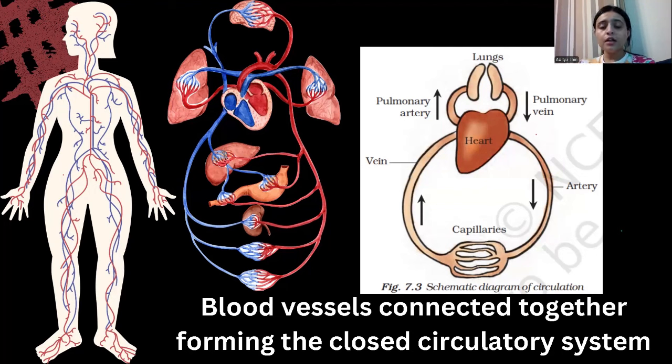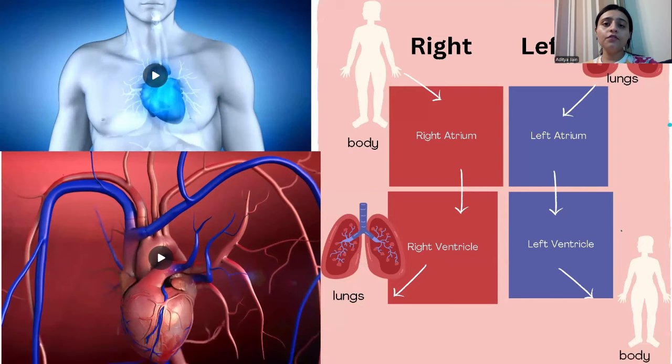So my dear students, the closed circulation system is nothing but the involvement of these blood vessels, the heart, the capillaries, the tubes, which we are learning, which help in the transporting of blood. This slide is going to be very, very important for you all, because through this slide we are going to make our learning of the structure of the heart easy. Okay, so let us see how.